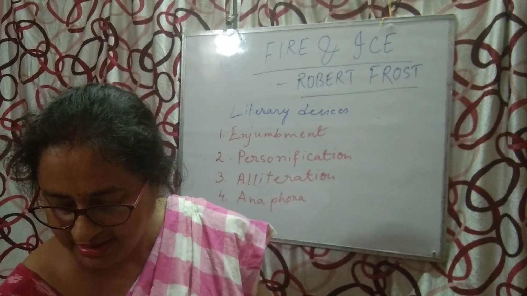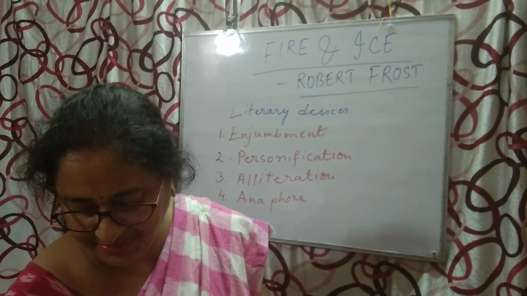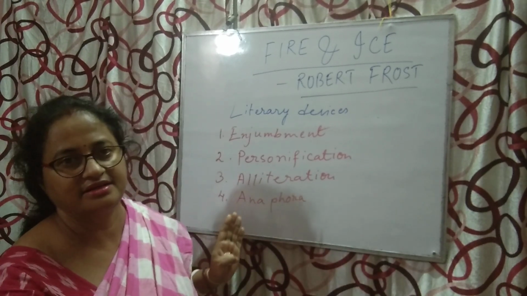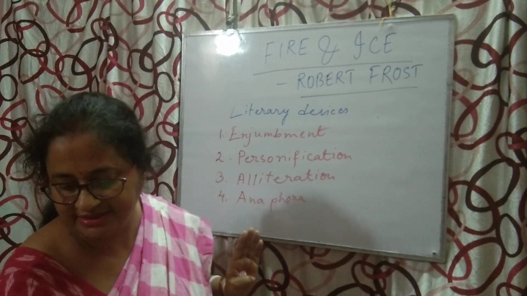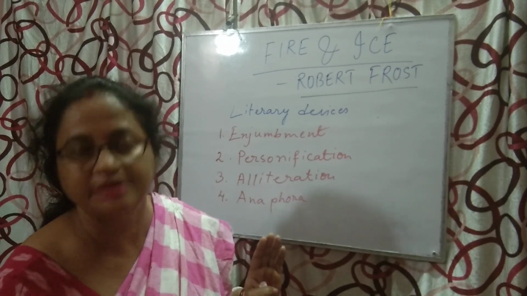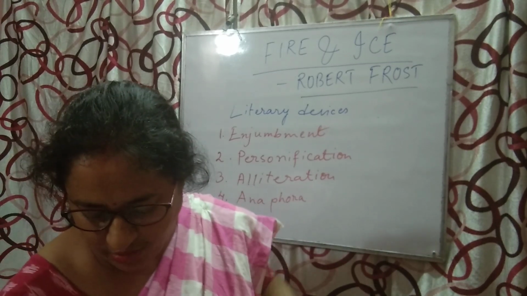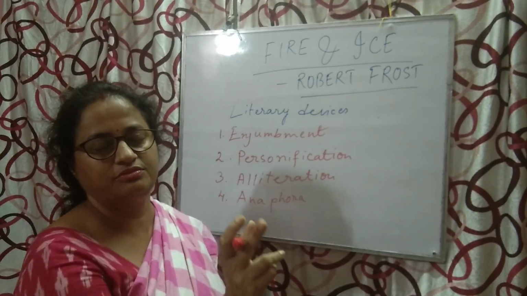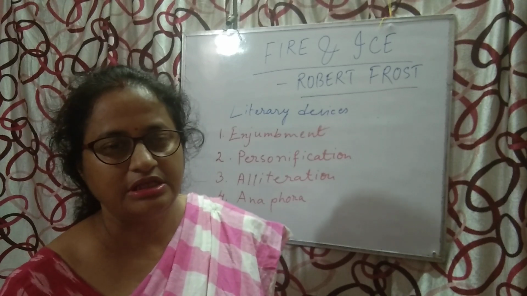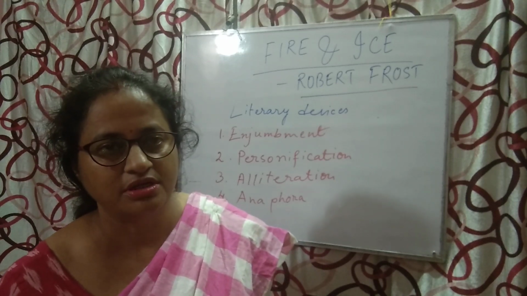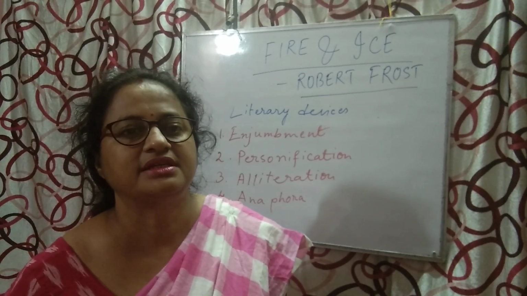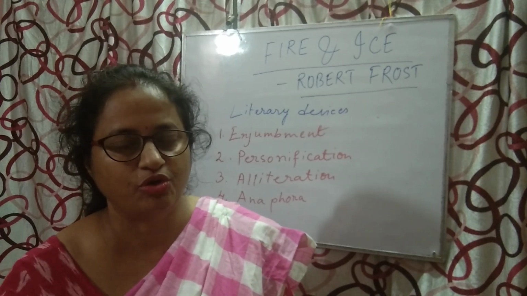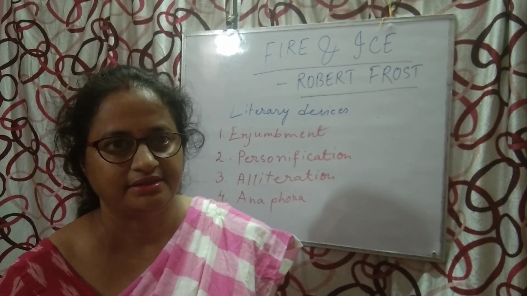You can say it is the repetition of the same word at the start of two or more consecutive lines. Anaphora is the repetition of the same word at the beginning of two or more consecutive lines. Correct?